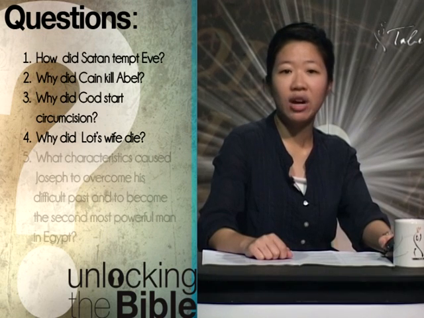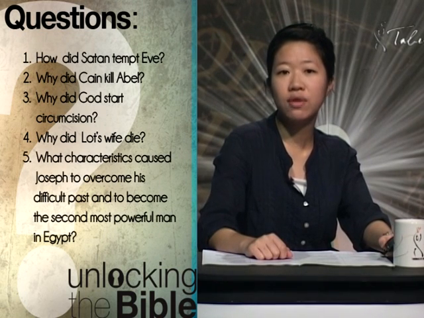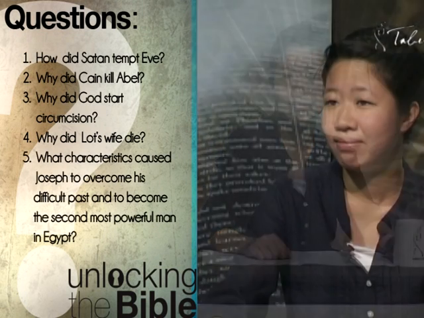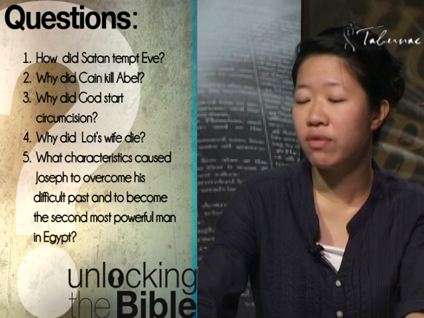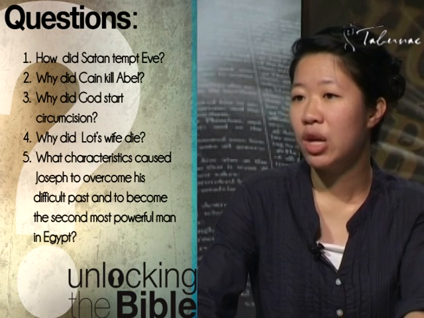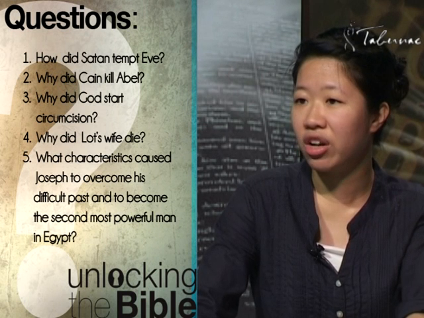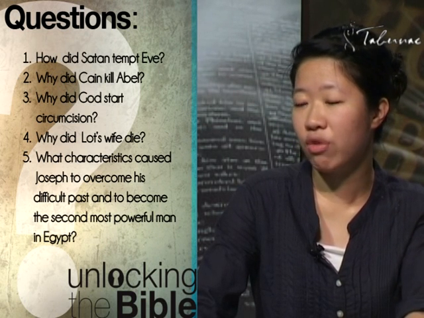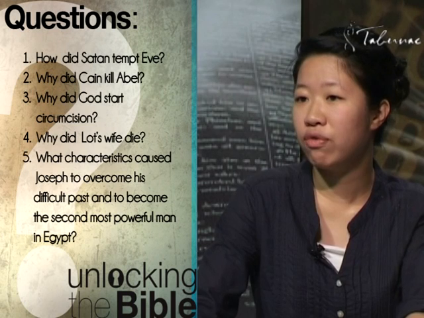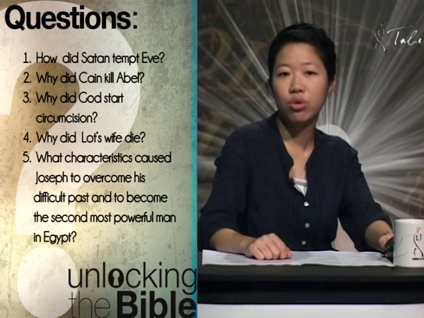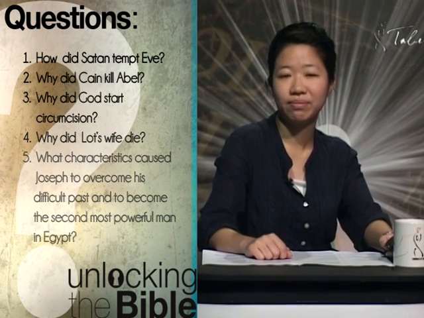Question 5. What character traits made it easy for Joseph to overcome his difficult past? If you remember the life of Joseph, he went through quite a hard time. But it was forgiveness and trust in God that kept Joseph on the right track, and he continually refused sin. This was what helped Joseph to overcome his difficult past.